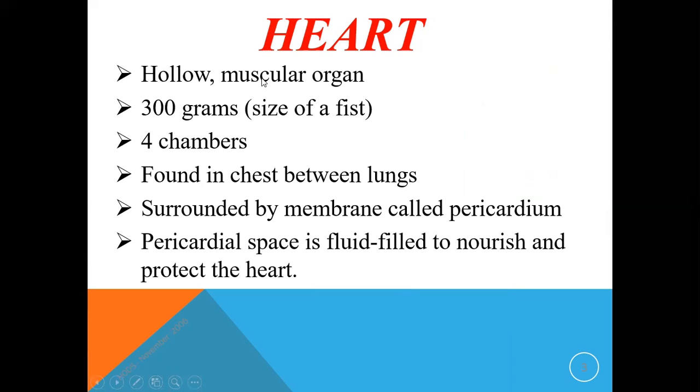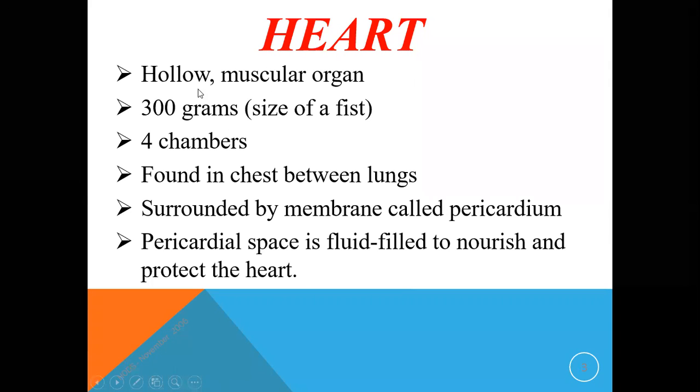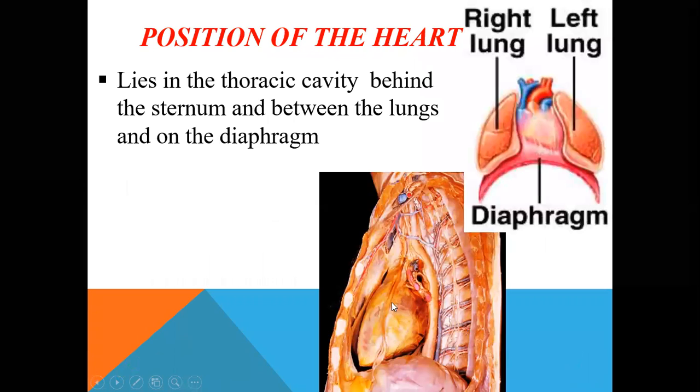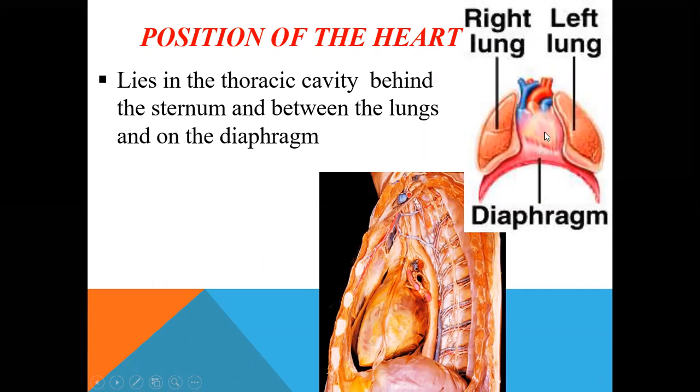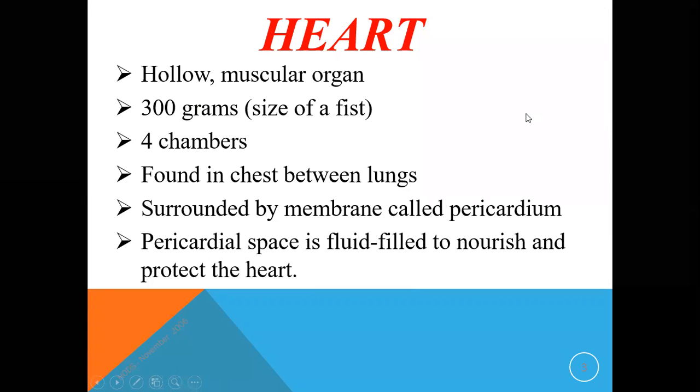There are no bones in the heart. The heart has a special muscle called the cardiac muscle. It is a muscular organ, almost the size of a fist, and it weighs almost 300 grams in the case of a female and almost 350 grams in the case of a male, slightly higher in weight in the male. It has four chambers and is found in the chest between the lungs. As you can see here, it is found in the chest between the right and the left lung.